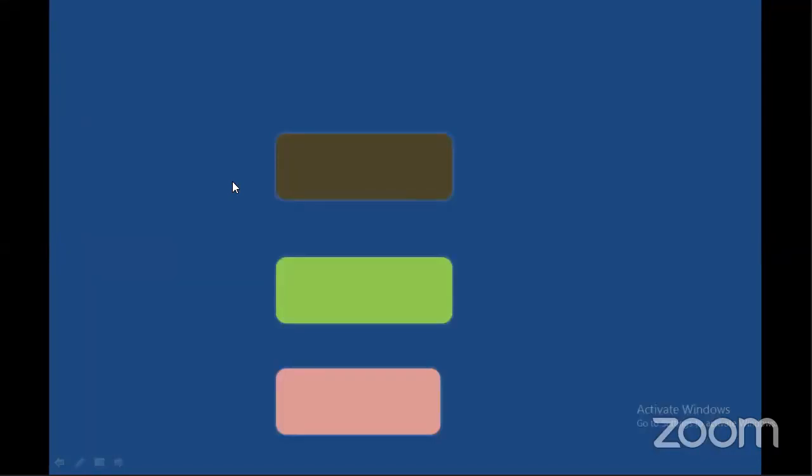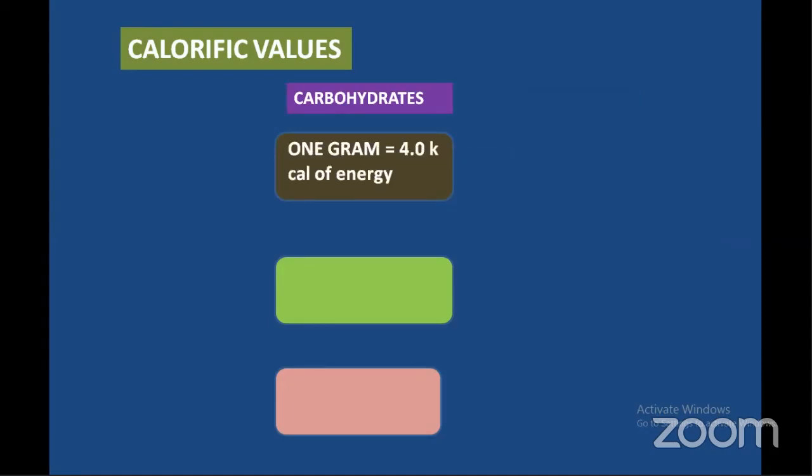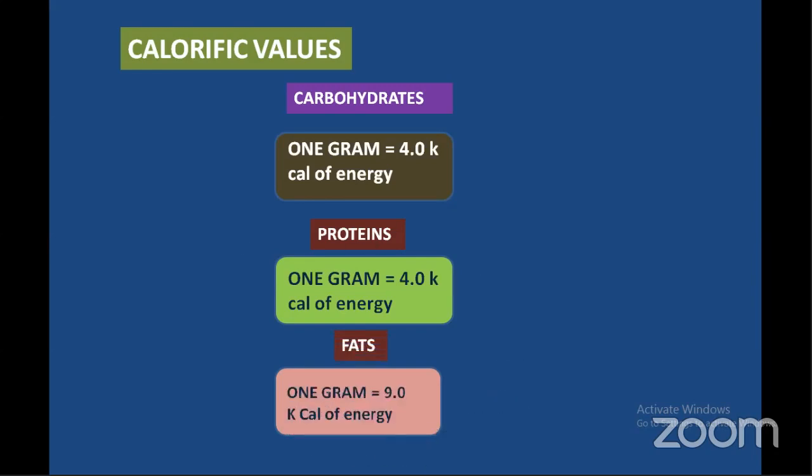Next, coming to the calorific values of different macromolecules which we are consuming. 1 gram of carbohydrates yields 4.0 kilocalories of energy. In the same way, 1 gram of proteins also yields 4.0 kilocalories of energy, whereas 1 gram of fat yields 9.0 kilocalories of energy.